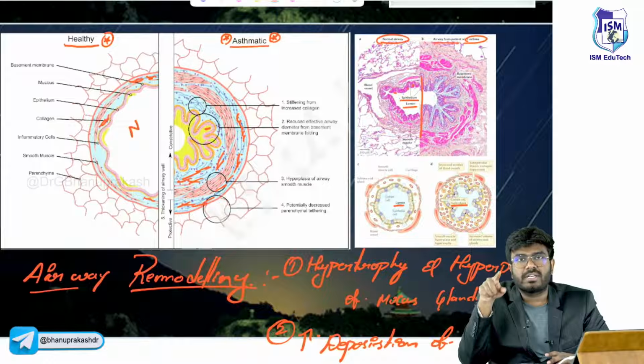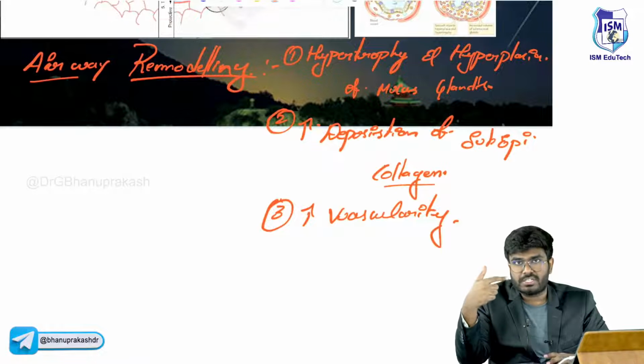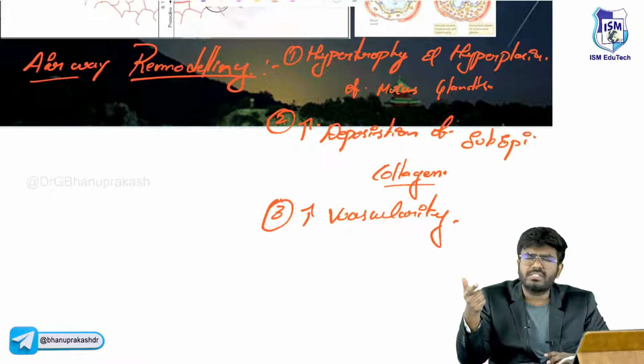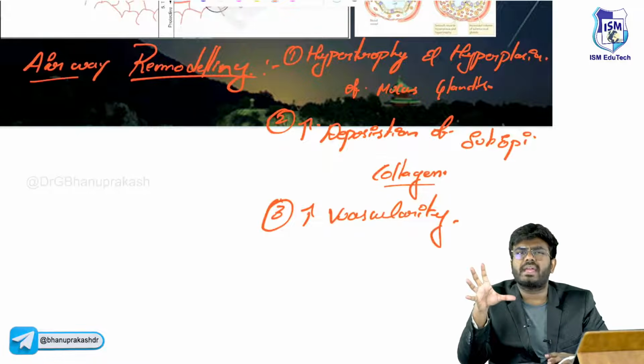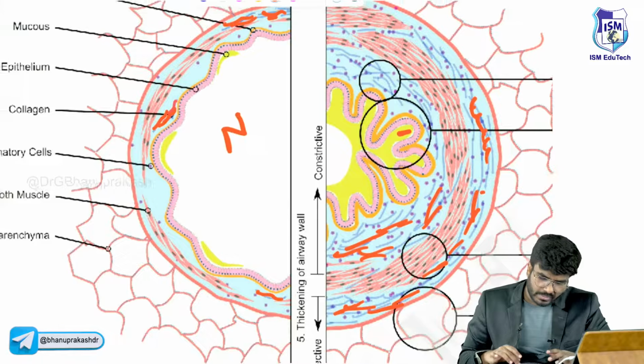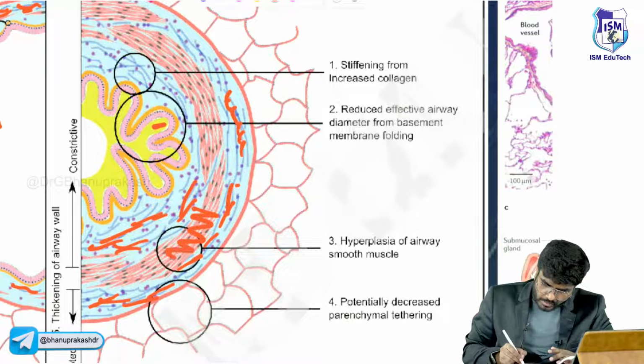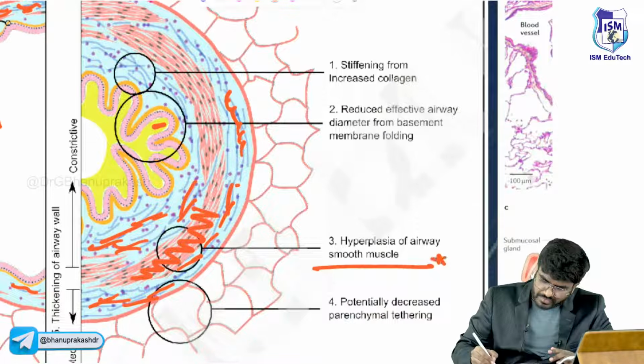Bronchial airway smooth muscle remodeling. Airway remodeling is seen in asthma. In airway remodeling you will see hypertrophy and hyperplasia of the mucus glands, increased vascularity, increased subepithelial deposition of collagen. Not only that, smooth muscles are hyperreactive, and the number of smooth muscles also increases. When compared to normal, here more smooth muscles are there. This is hyperplasia of airway smooth muscles.